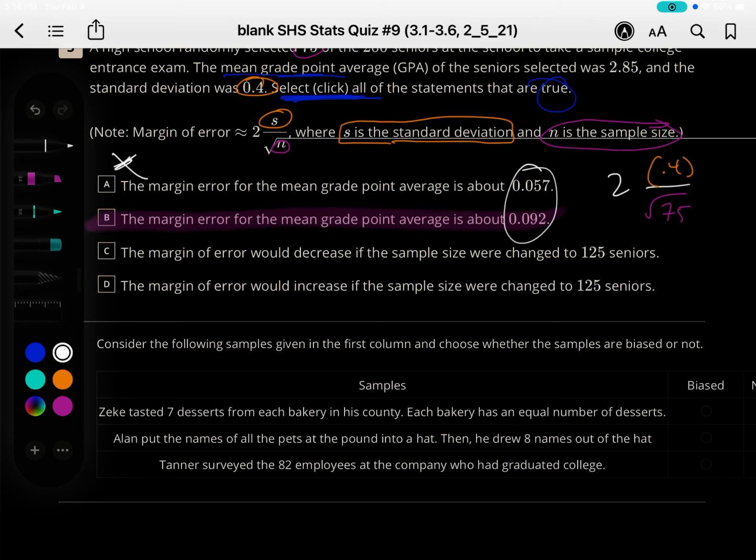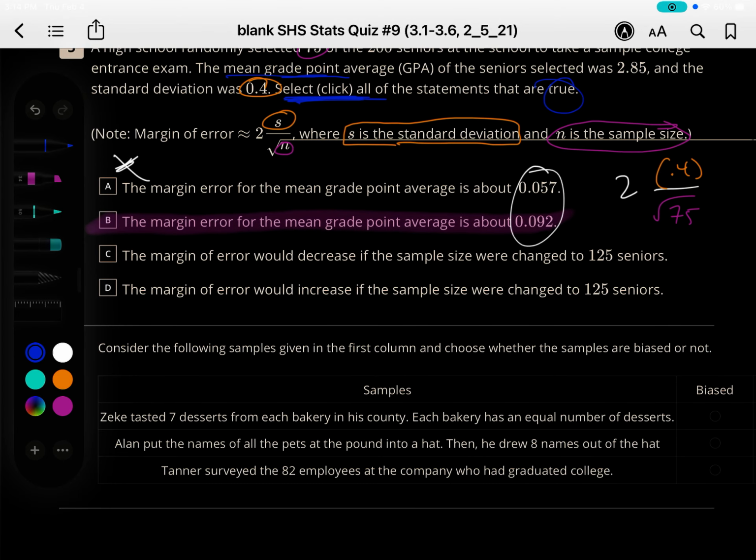So how do you make your margin of error very little? Well, you would increase the sample size. So if you look at what it's doing, instead of 75, we have 125 seniors. So you're increasing the sample size, but what happens to the margin of error? The margin of error is getting smaller. So your answer is both B and C is your correct answer.